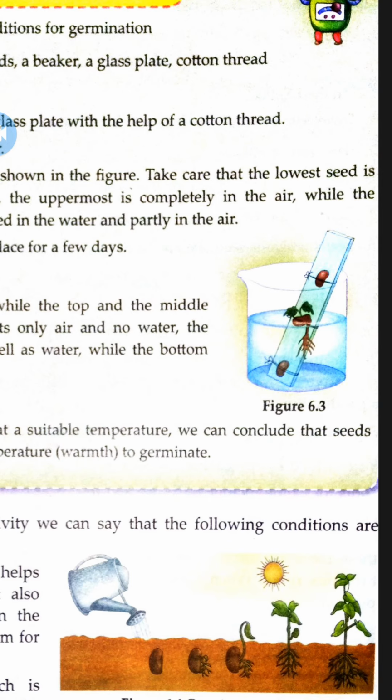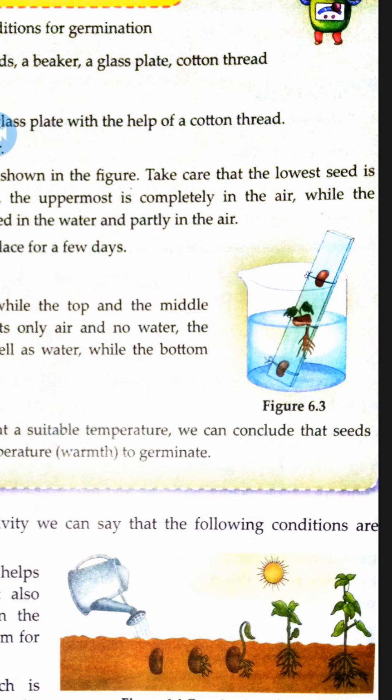Clear? So with this activity we can conclude that seeds need air, water and suitable temperature to germinate.